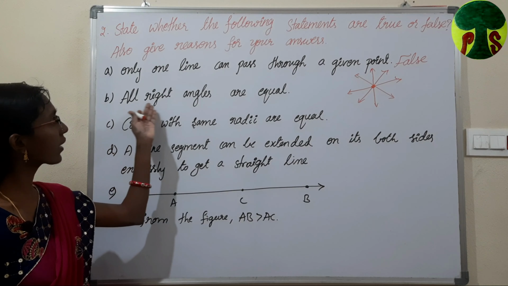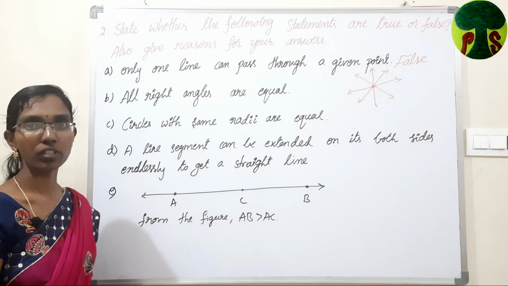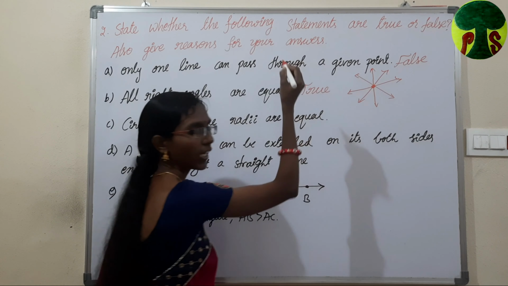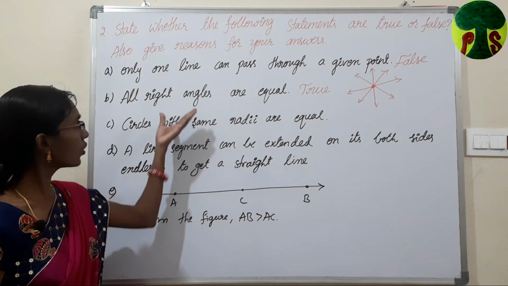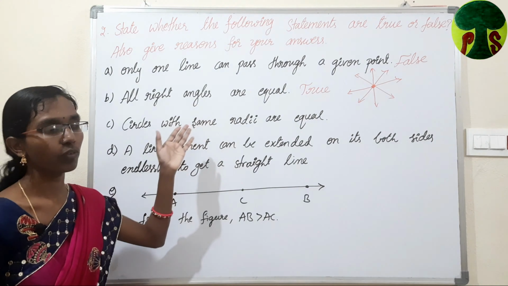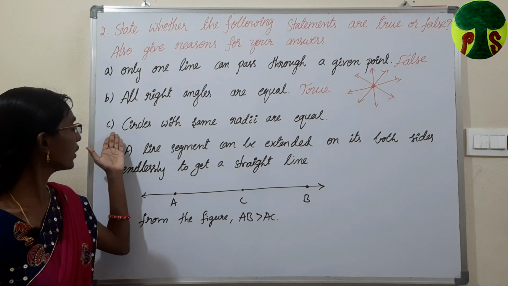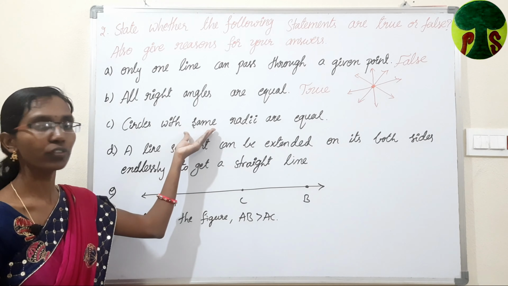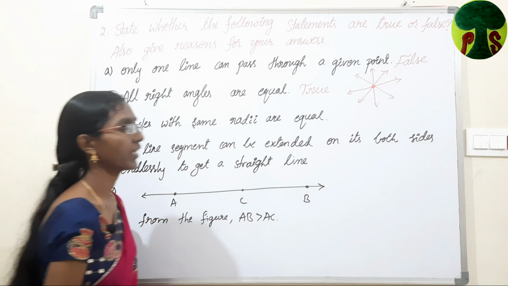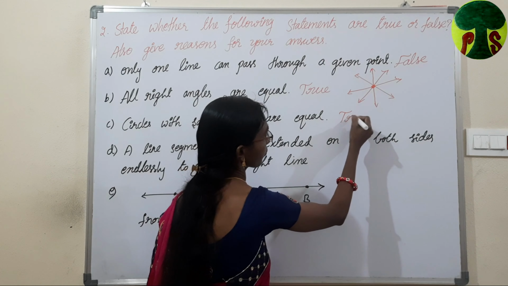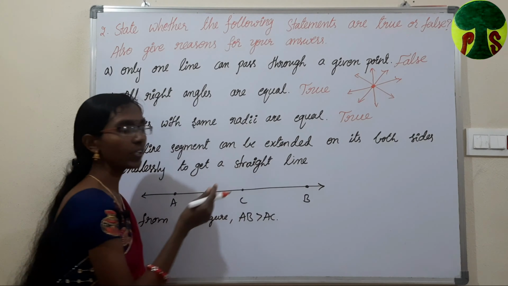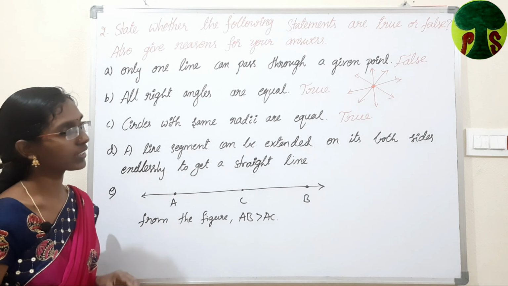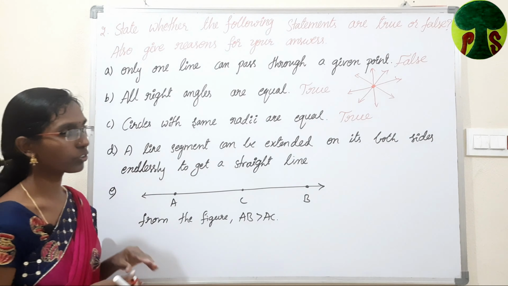Next statement, all right angles are equal. Is it true or false? It is true. According to the postulate 4, all right angles are equal. Coming to the next one, circles with the same radii are equal. Is this statement true or false? It is true. If you will take radius equal, then we will get equal circles. Hence, the given statement is true.